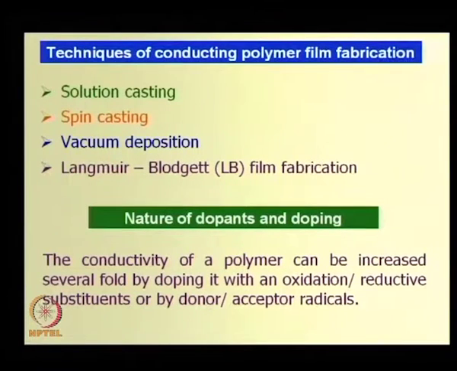And techniques of conducting polymer film fabrication, as I mentioned, it is done by solution casting. Dissolve the polymer in a solvent, make a solution, cast it on a clean and smooth substrate surface with the help of a doctor's blade, or by adjusting the viscosity of the polymer solution.